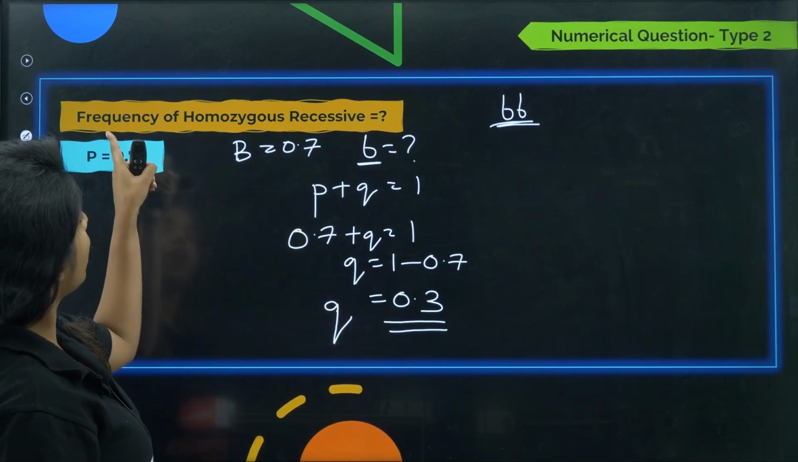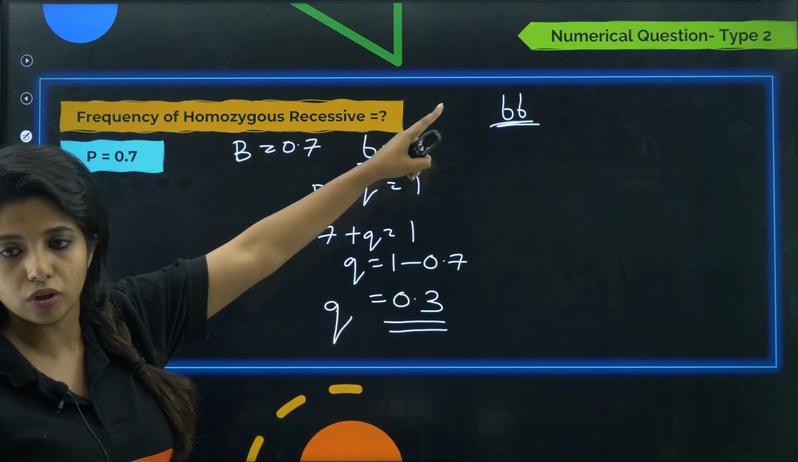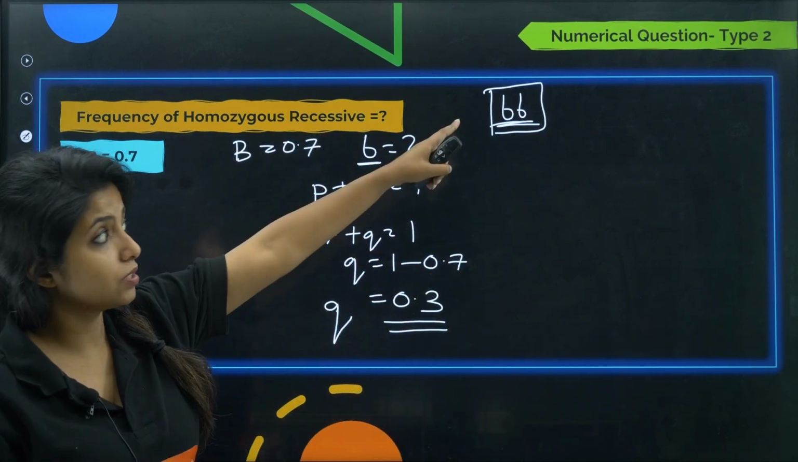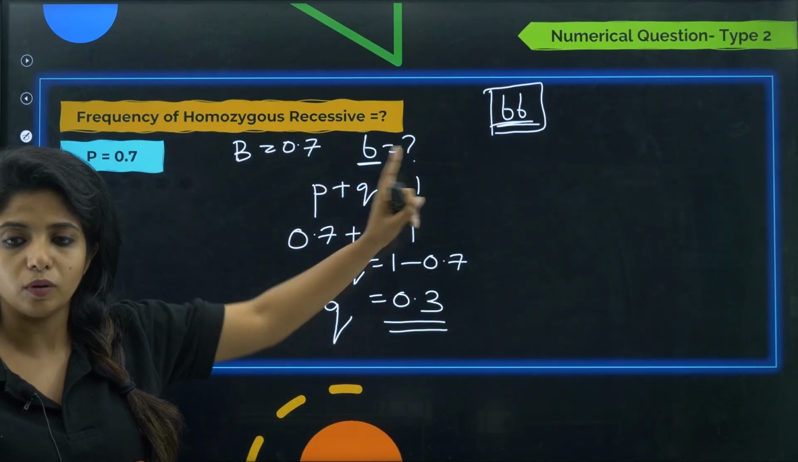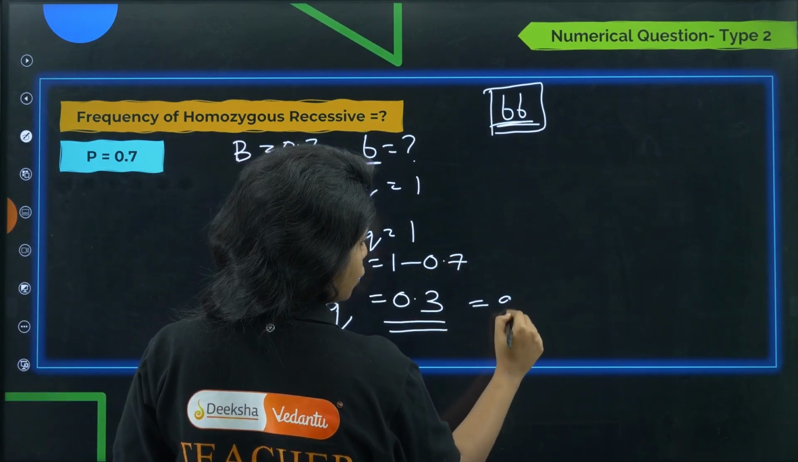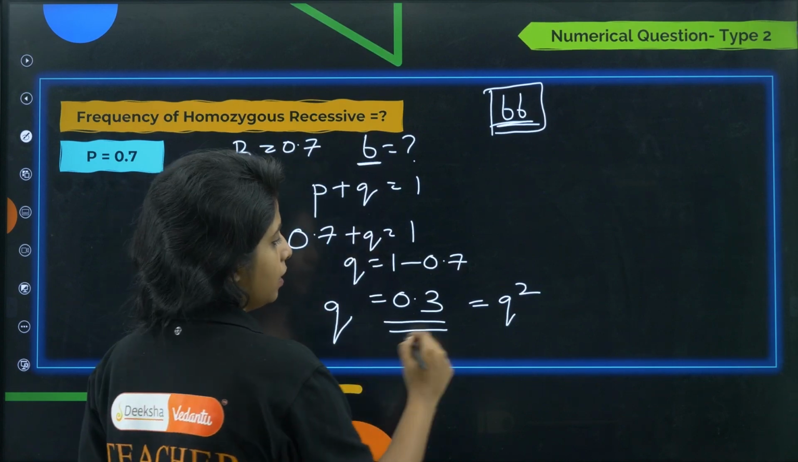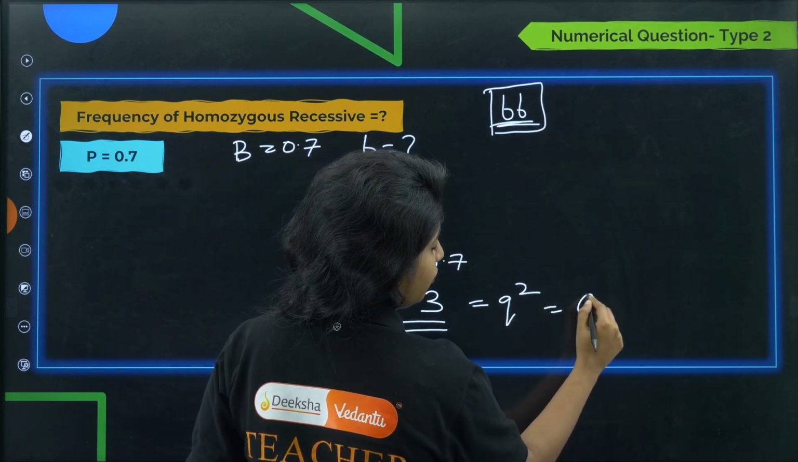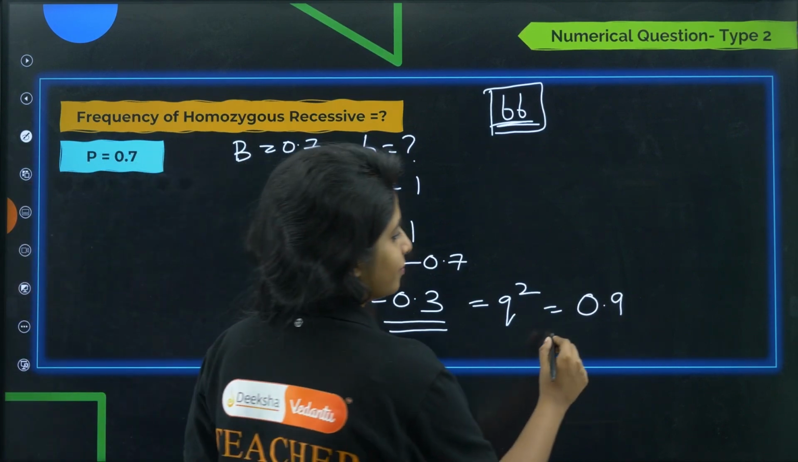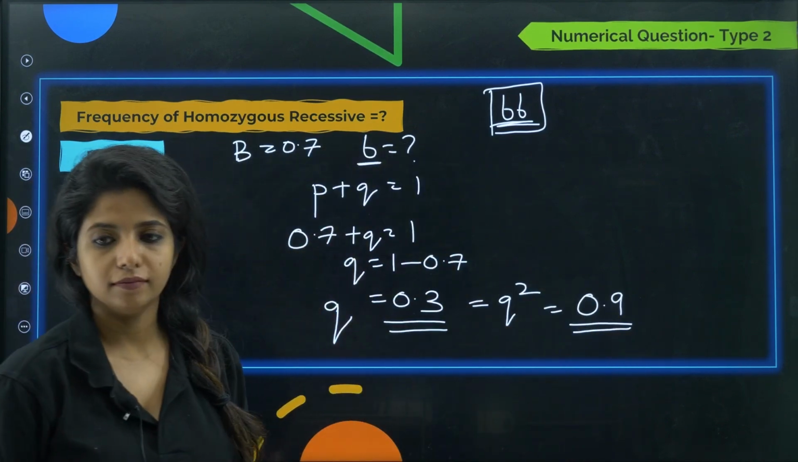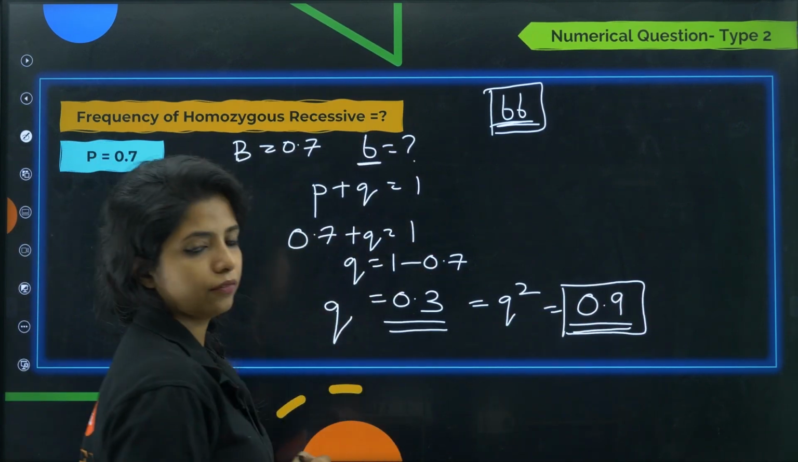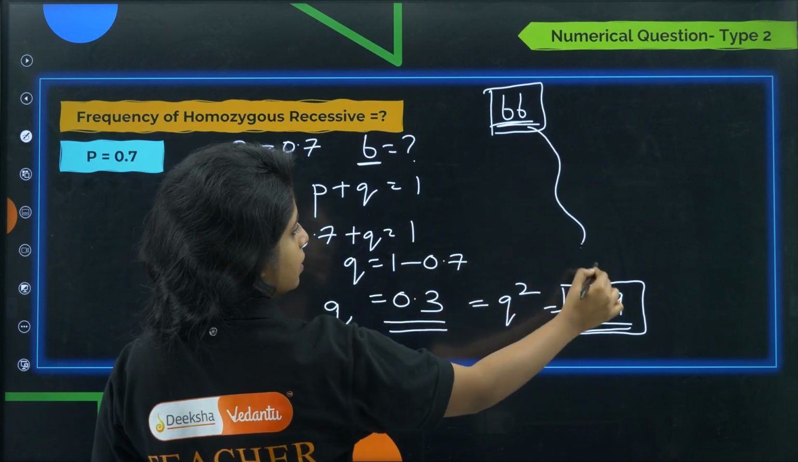But what do you have to find? You have to find the frequency of homozygous recessive individuals. Homozygous means two alleles which are the same, and it's recessive, so obviously both of them are small b. Now over here, I have to find q square, right? So 0.3 into 0.3, what will it be? It will be 0.09. Got it? So this is the frequency of homozygous recessive individuals.